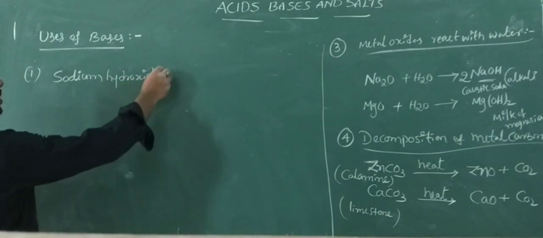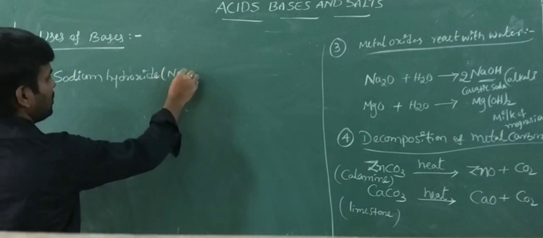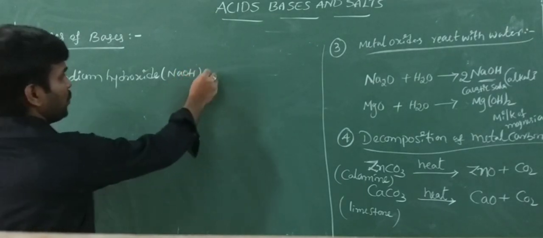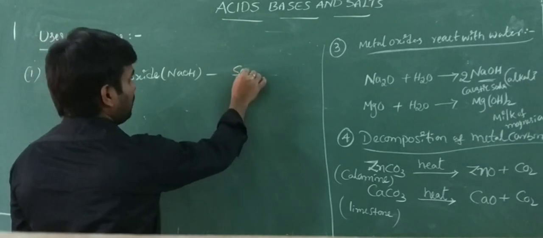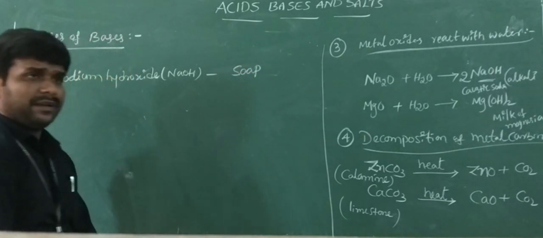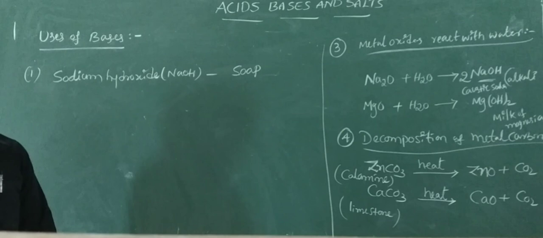Its formula is NaOH. It is used in the manufacture of soap.